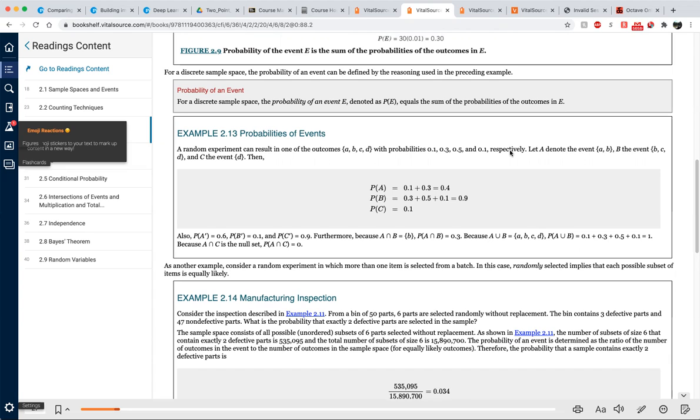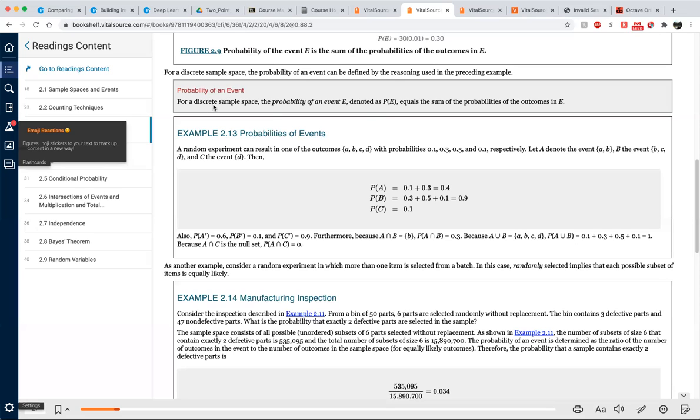Now you see that they assume the probability of each outcome is different, right? The probability of the outcome a is 0.1, and the probability of the second outcome b is not 0.1 but 0.3. Now let capital A denote the event {a, b}, capital B the event {b, c, d}, and capital C the event {d}. Now, the probability of A is what? The probability of A is going to be 0.1 plus 0.3, which is 0.4. So that's what the probability of an event says.